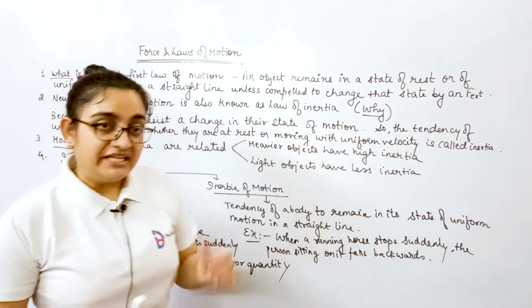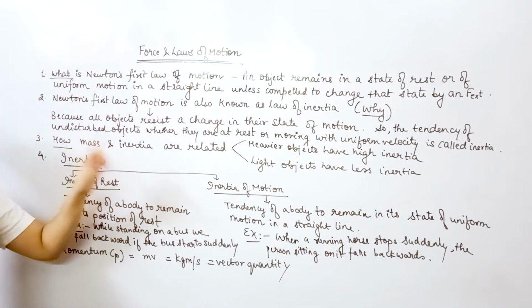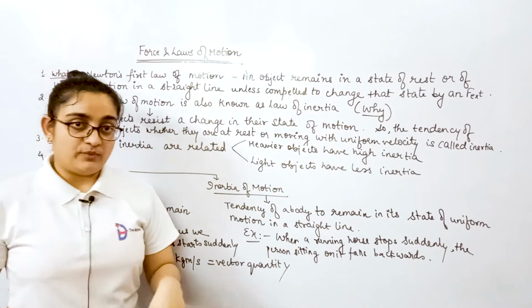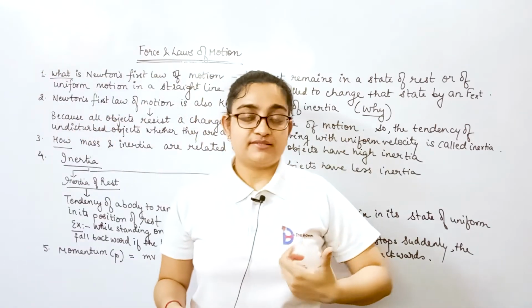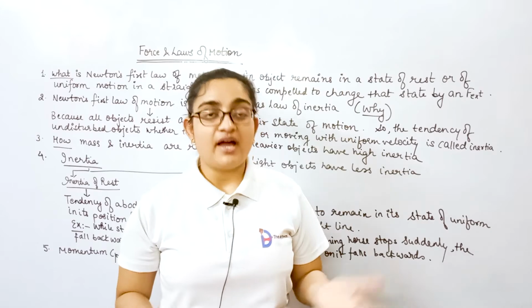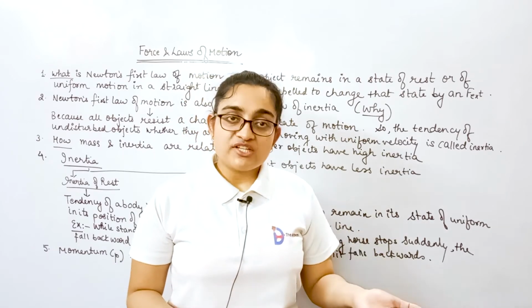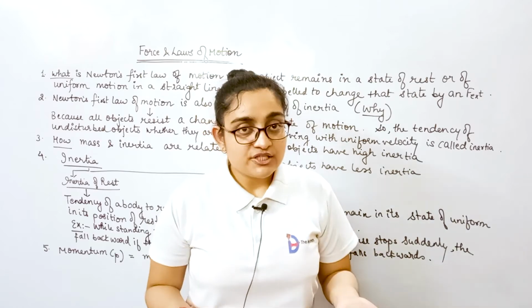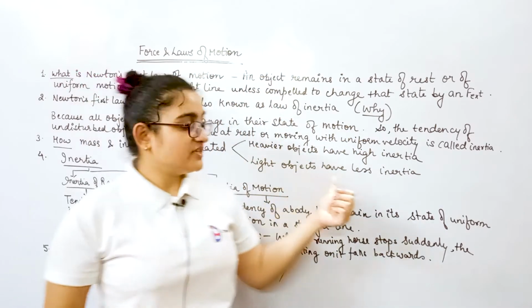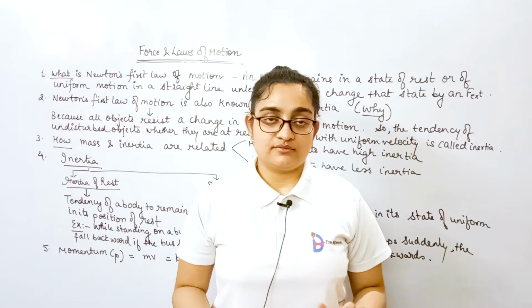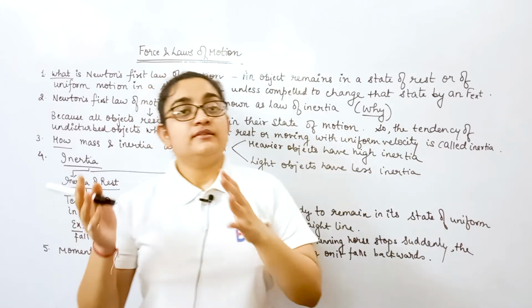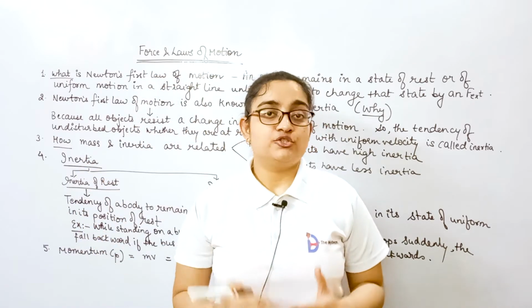Beginning with how mass and inertia are related: the heavier objects have higher inertia as compared to the lighter objects. So heavier objects will have high inertia, and lighter objects will have less inertia. This is how mass and inertia are related to each other.